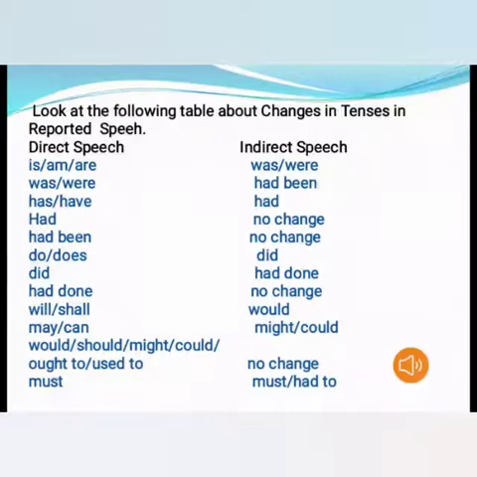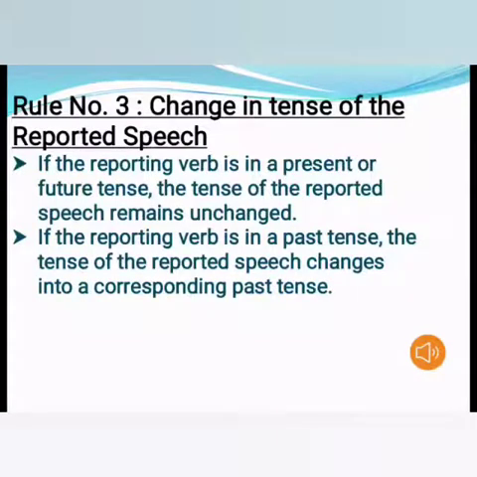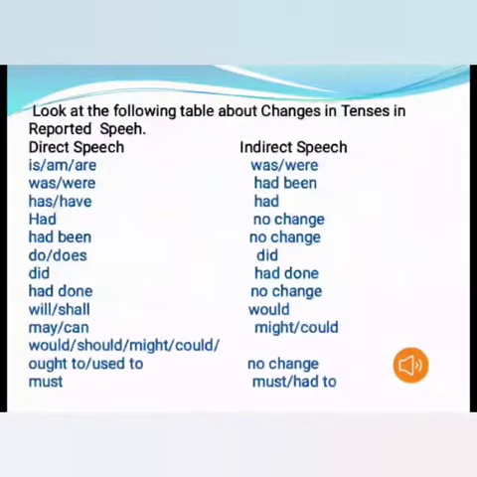Look at the following table about change in tenses in reported speech. This table will tell you which tense is changed into which tense. Look at the following.